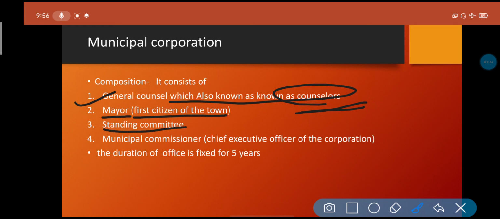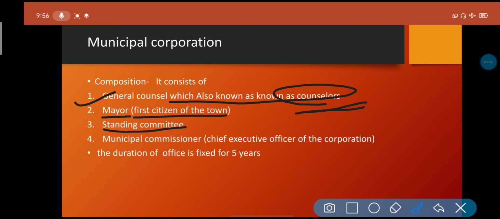Then we have the standing committee. The standing committee works on fixing all the official works, and any report that is wanted for the cities. Everything will be worked on by the standing committee, making reports and collecting surveys.